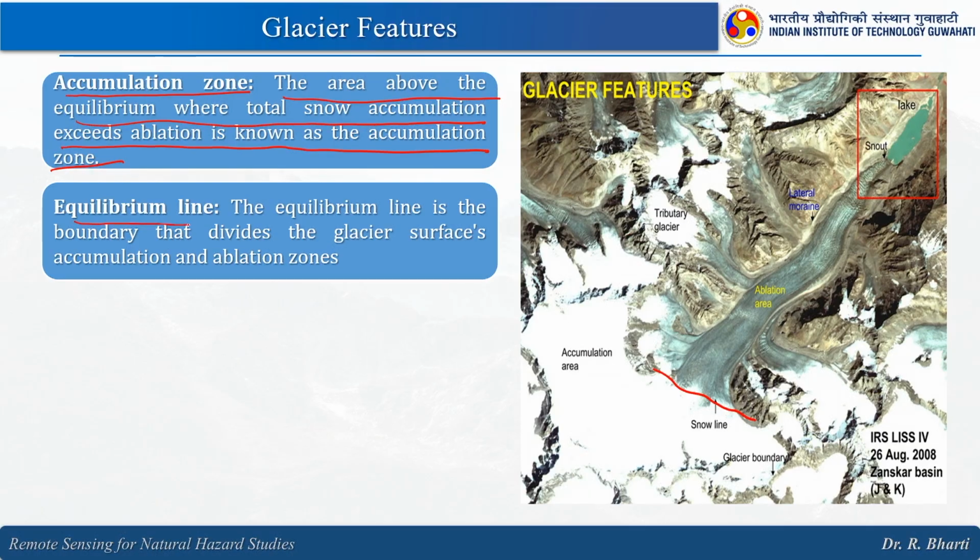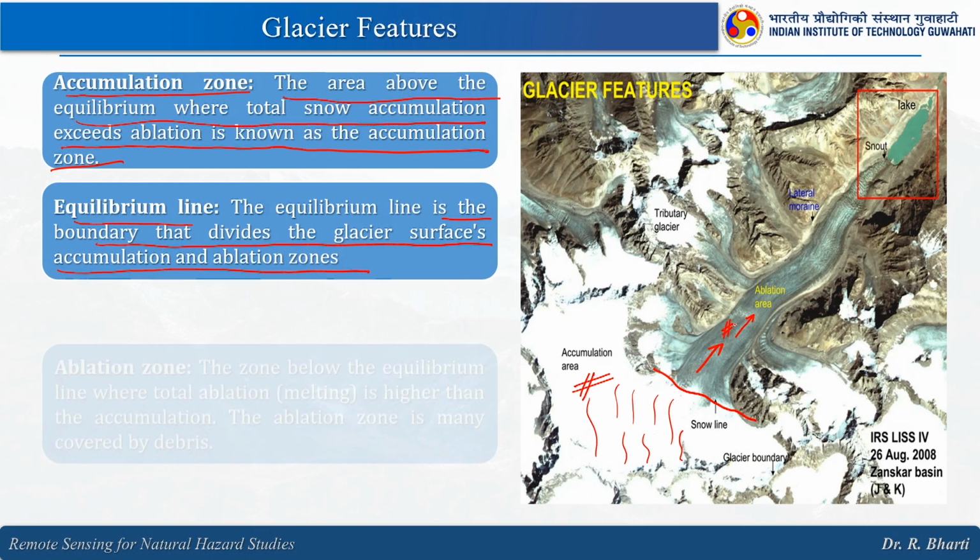The equilibrium line is the boundary that divides the glacier surface into the accumulation and ablation zones. Here you can see this red line. So, you can easily say that in this particular area the melting is happening and here you have the snowfall. This is the accumulation zone. So, definitely this will be the higher altitude, and this will be the lower altitude.